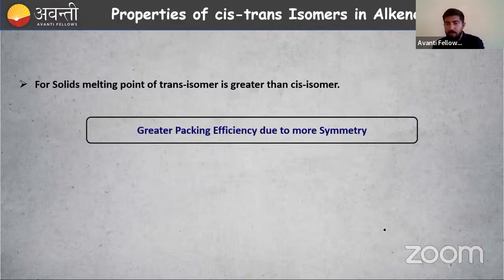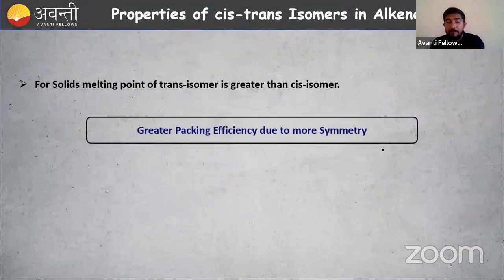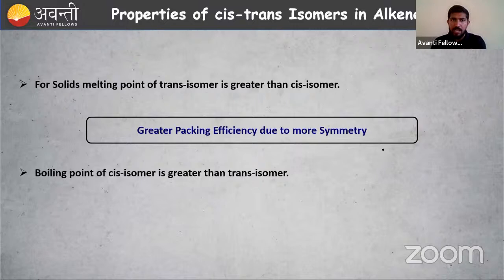The reason is this. If I move from this side towards this side, it is symmetrical in nature, more symmetrical. So trans is more symmetrical in nature. That is why the melting point of the trans isomer is greater than the cis isomer. The reason is greater packing efficiency due to more symmetry.